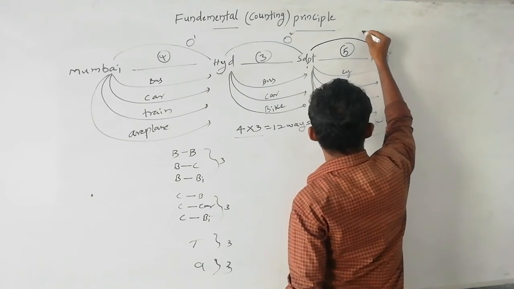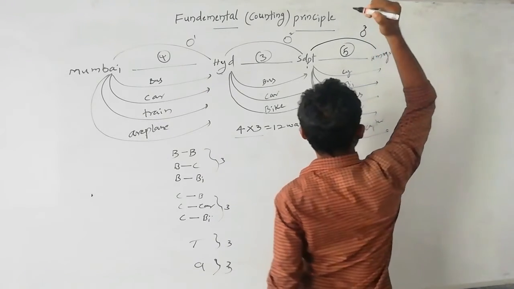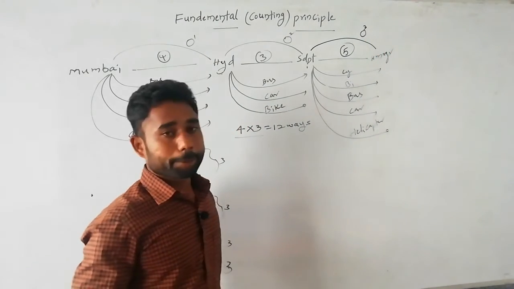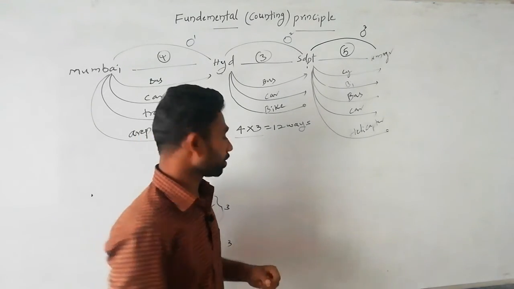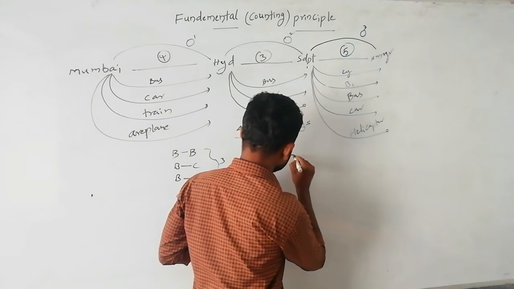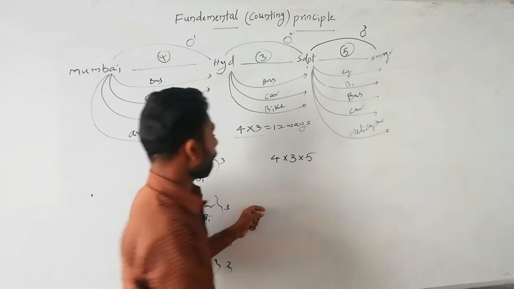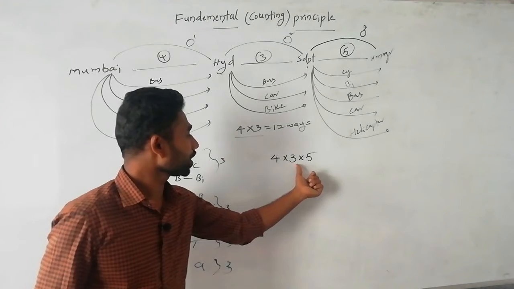It is observation number 3. What we discussed is that 3 observations in the product give 3 numbers. So overall, how many ways? 4 into 3 into 5.